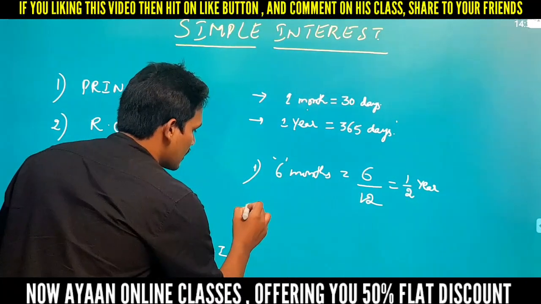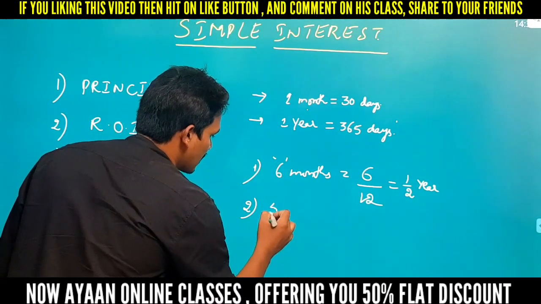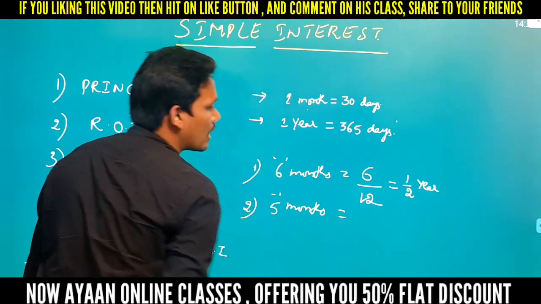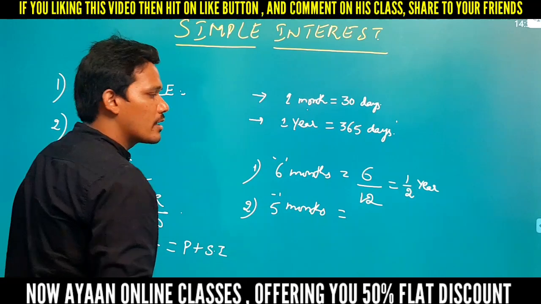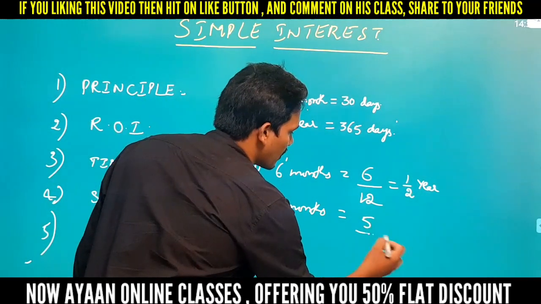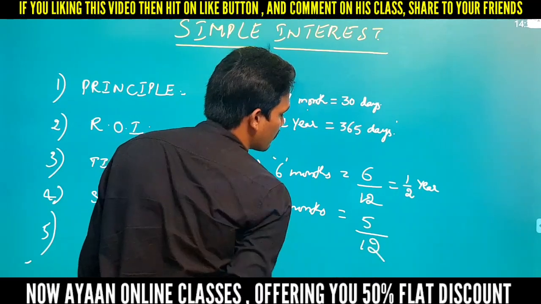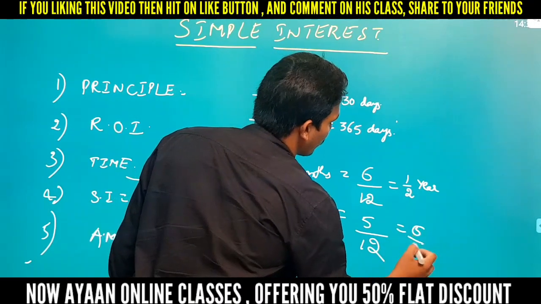For the second example, if you take 5 months, now you have to convert these 5 months into years. Because 1 year is nothing but how many months here? 12 months. So if you divide it by 12, you are going to get directly 5 by 12 year.